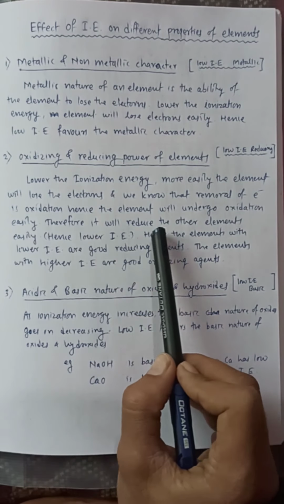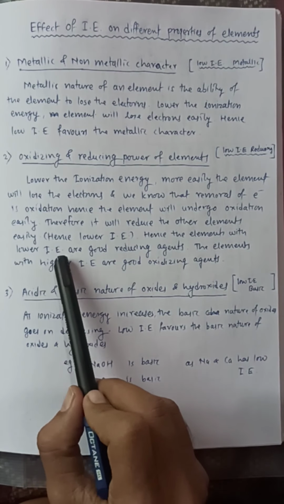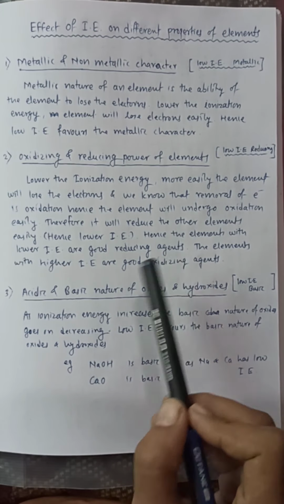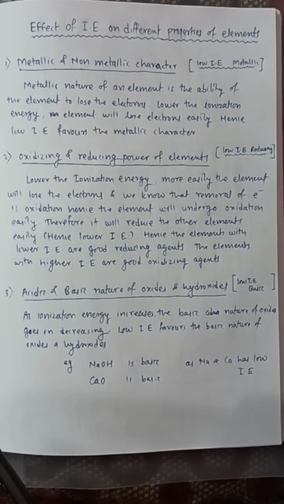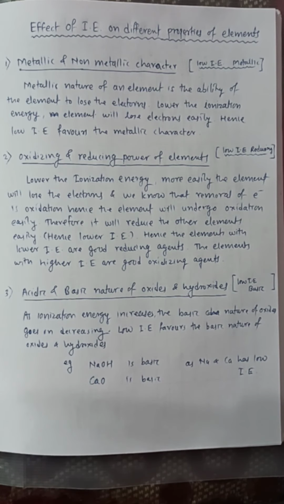Therefore it will reduce the other elements easily. Hence the elements with lower ionization energy are good reducing agents. And the elements with higher ionization energy will be good oxidizing agents. Again, the elements which are present on the left hand side of the periodic table are good reducing agents because their ionization energy is low.